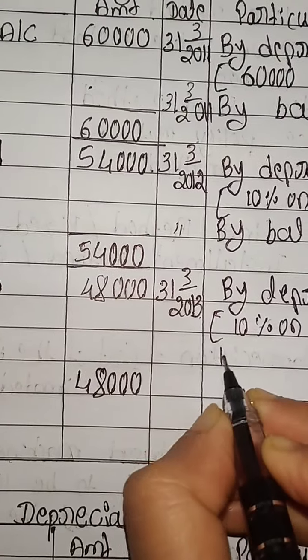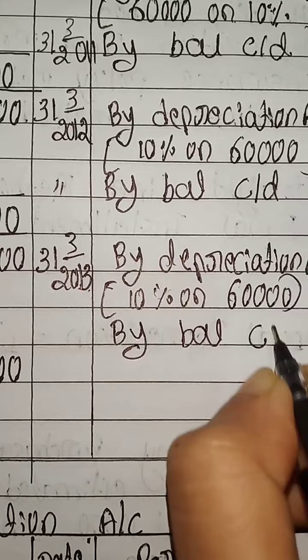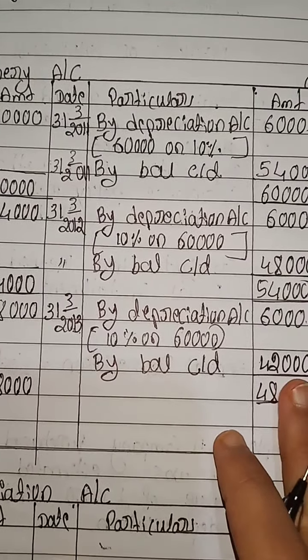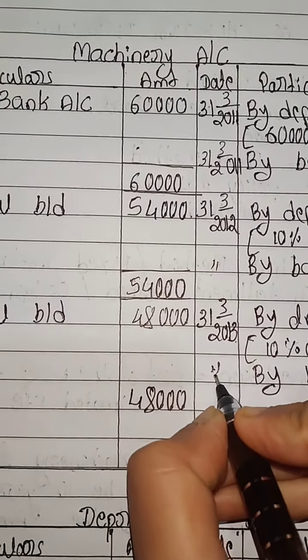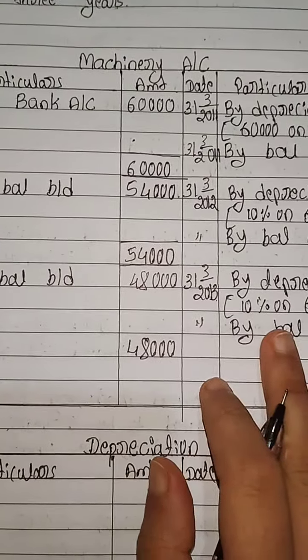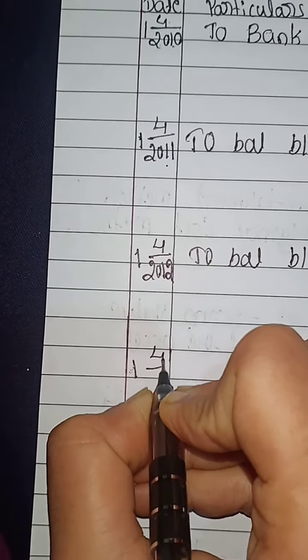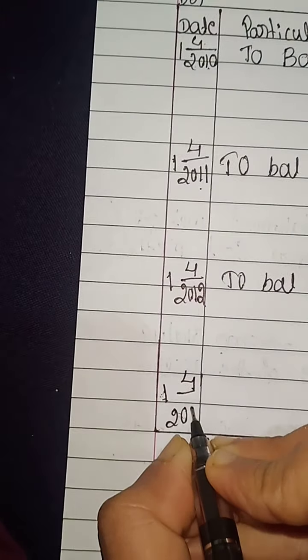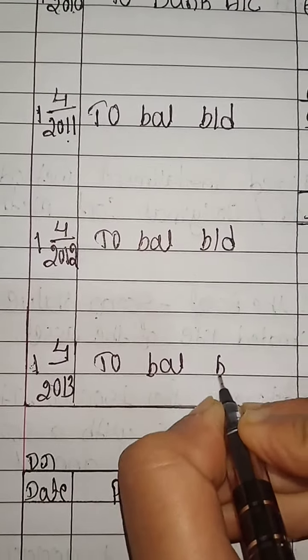So here by balance carried down, 42,000 rupees, and this has to be closing, and this has to be opening at the next year, 1st of April 2013, to balance brought down.